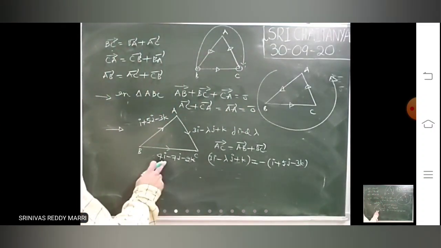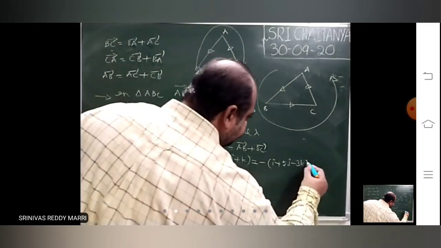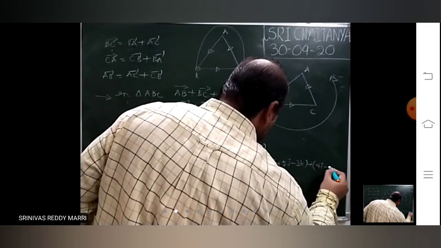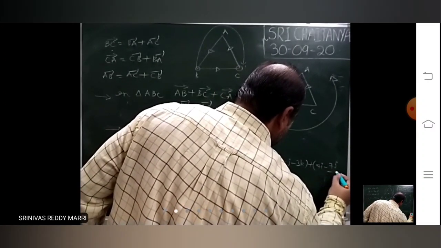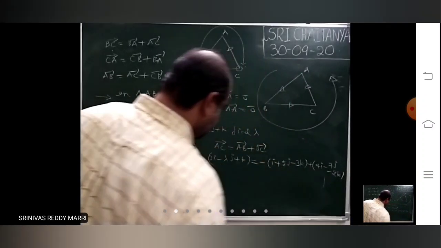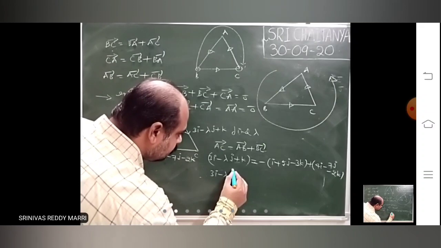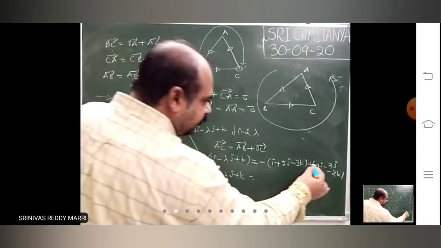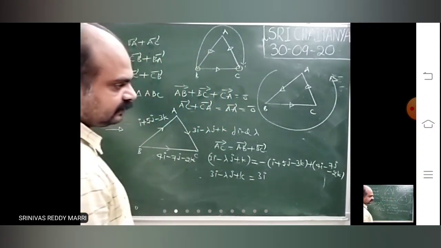So BC bar is the same. Add those: these two must be equal.